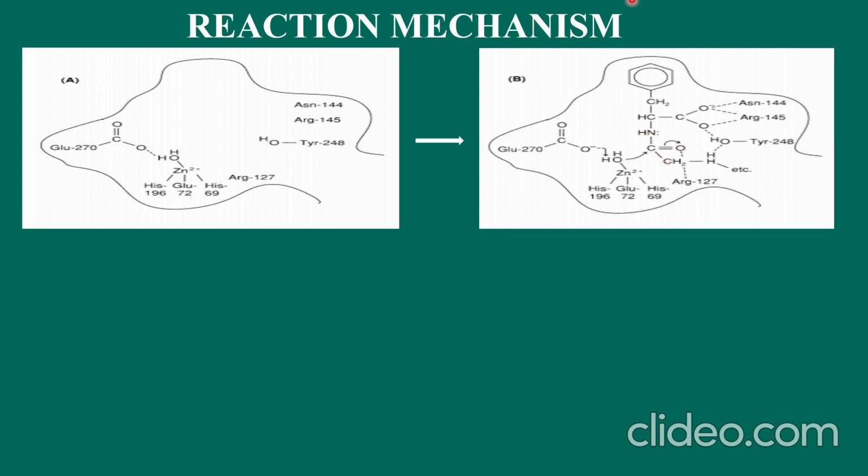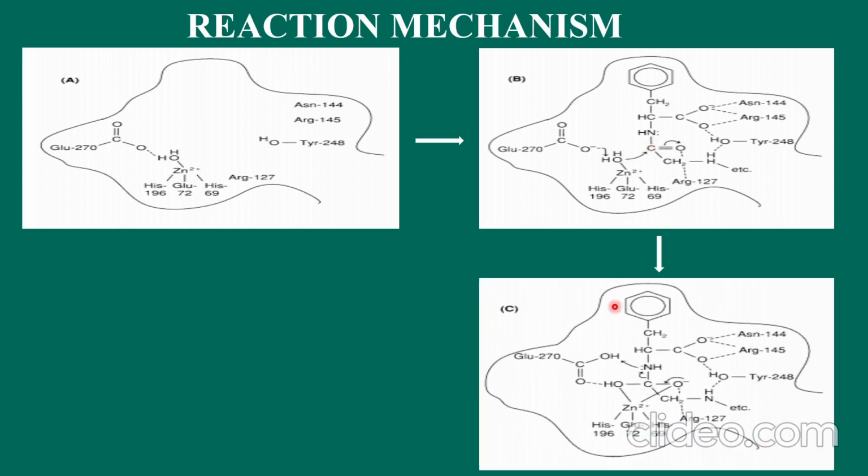allowed. Another glutamic acid residue, GLU-270, that is shown here, is in close proximity to the metal center. If the role of the metal was mainly to polarize the carbonyl carbon, GLU-270 in its deprotonated form could be positioned to perform a nucleophilic attack on the carbonyl carbon, yielding an anhydride intermediate. Alternatively, the metal could provide a coordinated hydroxide ion that in turn could attack the carbonyl carbon. So here GLU-270 would help to form ZnOH by transferring the proton to the carboxylate group.